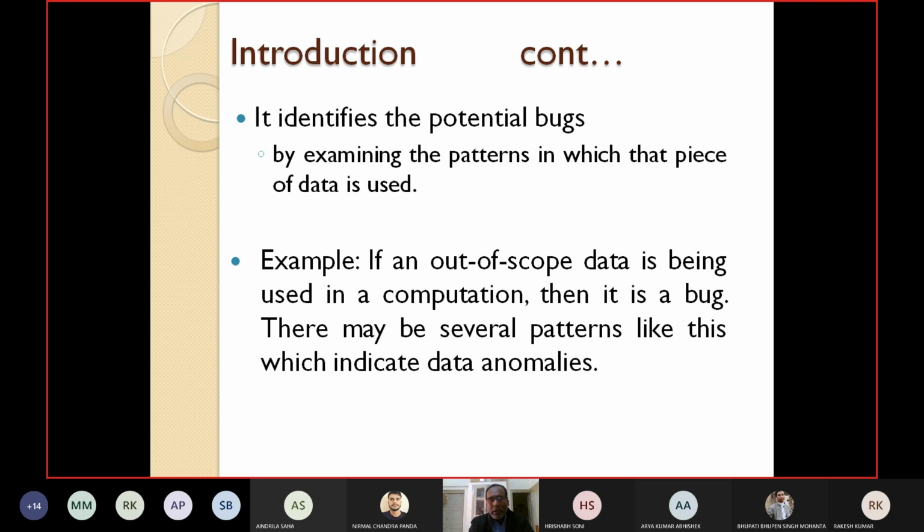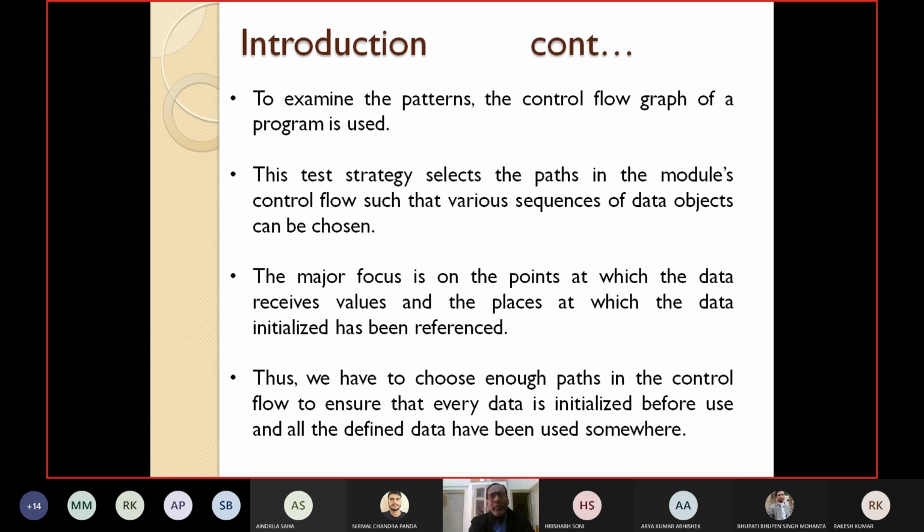If these types of patterns or bugs are there, then we say that some data anomalies exist. To examine the different patterns, the control flow graph of a program is used. We first construct the control flow graph, and by using it, we can find the patterns which may lead to bugs or errors.